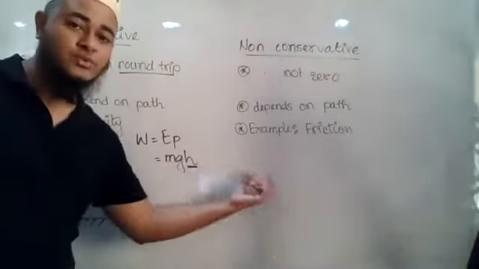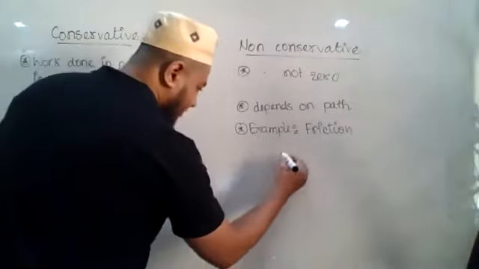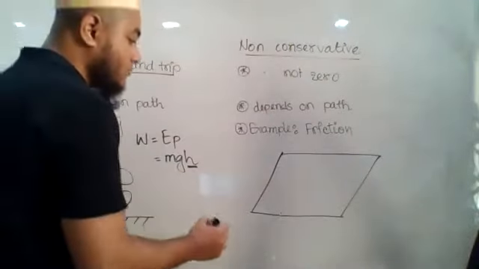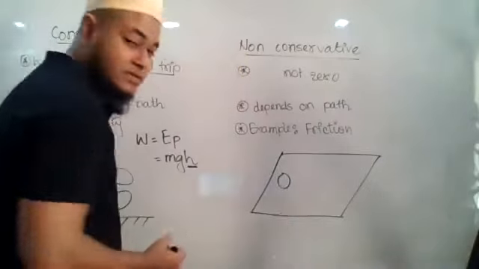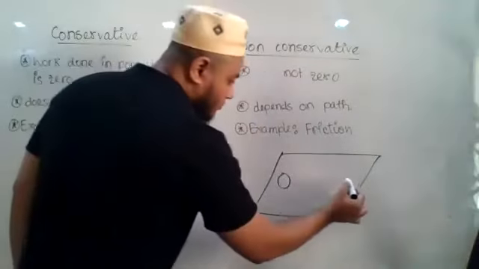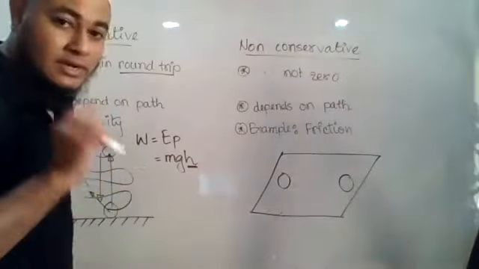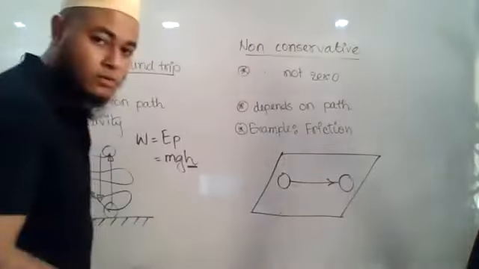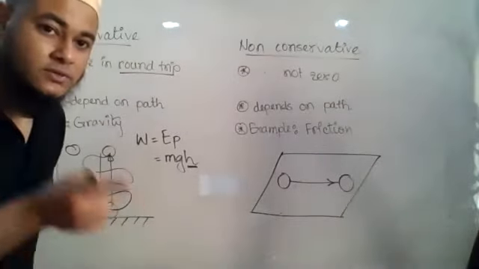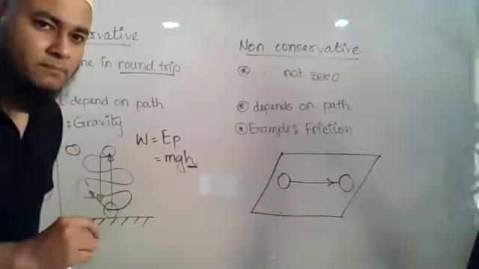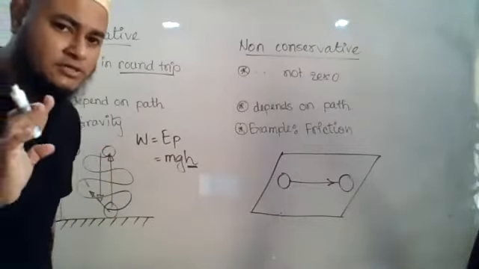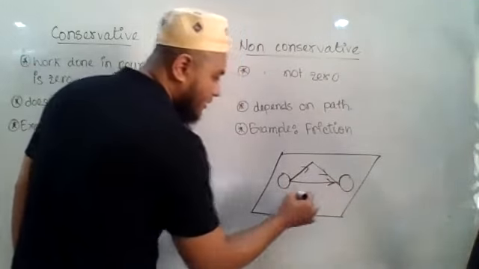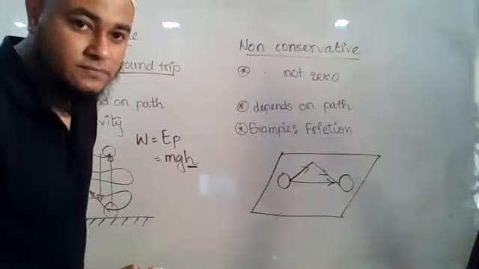But what is the case with friction? Let us say you have a table at your home. On the table, there is an object that is kept here. I told you, bring the object to this position. If you bring the object directly, by a straight path, the friction that you will experience will be the minimum. If you follow any other path, like bringing the object here and then bringing it here, do you see any change of friction?